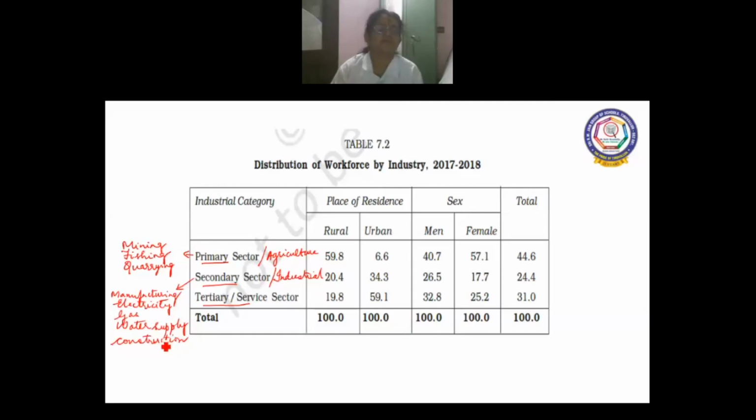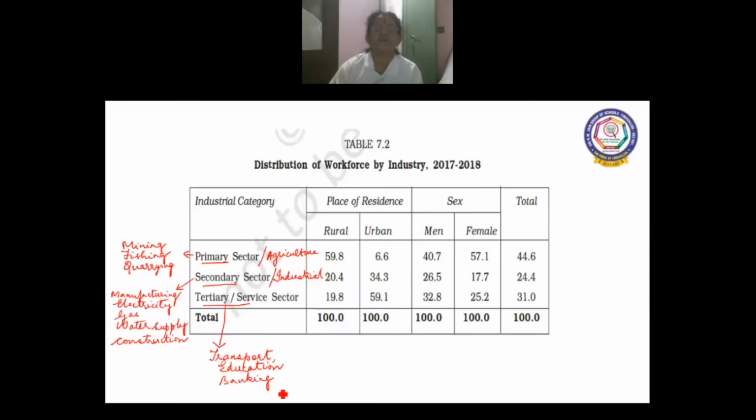And then comes the service sector, tertiary or the service sector. So from the word service, you can understand service like transport, education, banking, etc. So all this comes under tertiary sector.